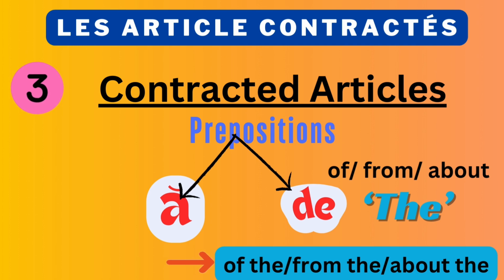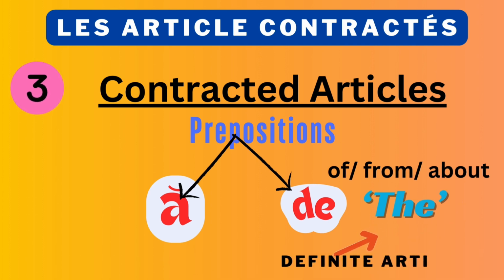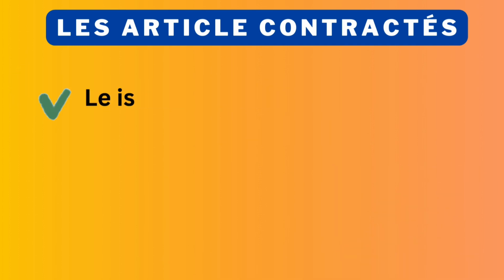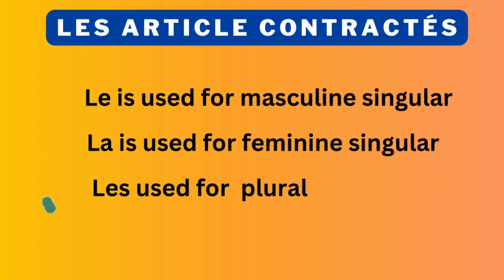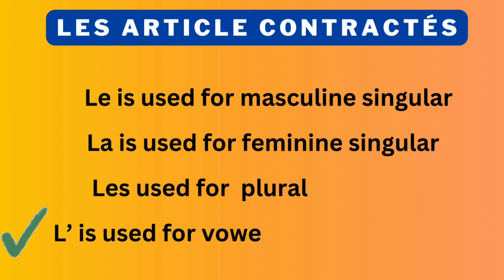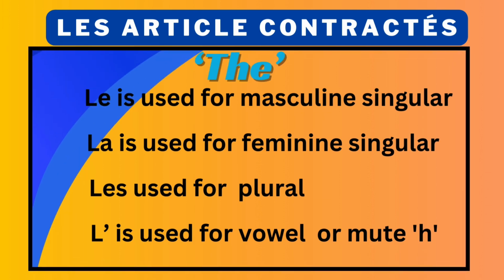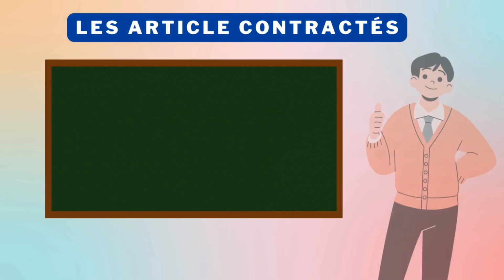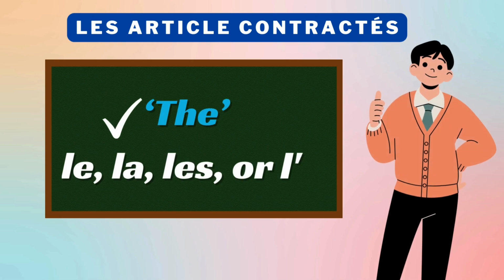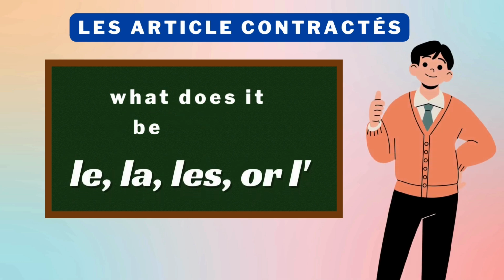As I mentioned before, the in French is a definite article and there are four options: le, masculine singular; la, feminine singular; les, plural; and l', used before a vowel or mute h. All of these mean the in English. So you have four options here. You want to say of the, from the or about the. To do this, you need to add the, which in French can be le, la, les or l'. So what does it become?